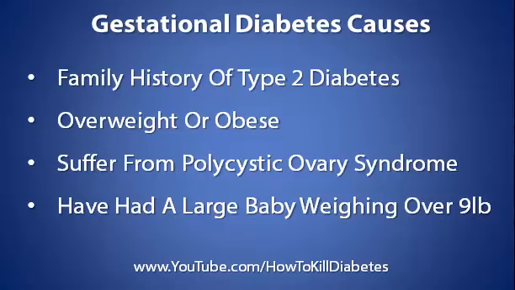Gestational diabetes causes. The causes of diabetes in pregnancy, also known as gestational diabetes, remain unknown. However, there are a number of risk factors that increase the chances of developing this condition. Family history of gestational diabetes. Overweight or obese. Suffer from polycystic ovary syndrome. Have had a large baby weighing over 9 lb.